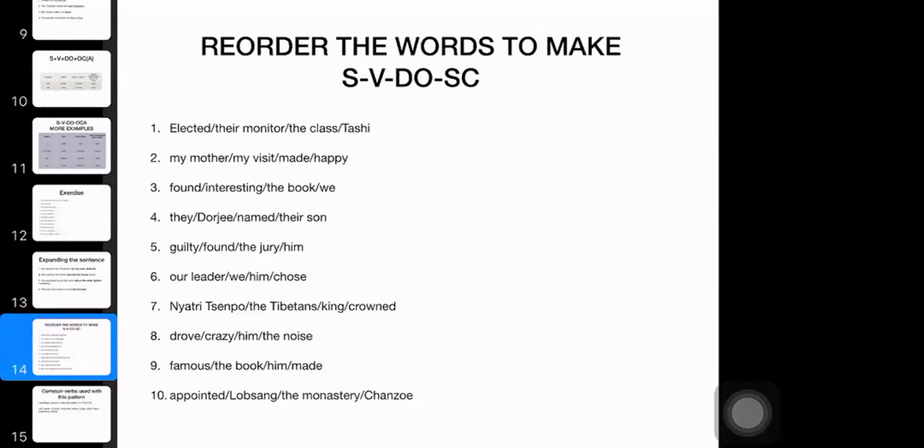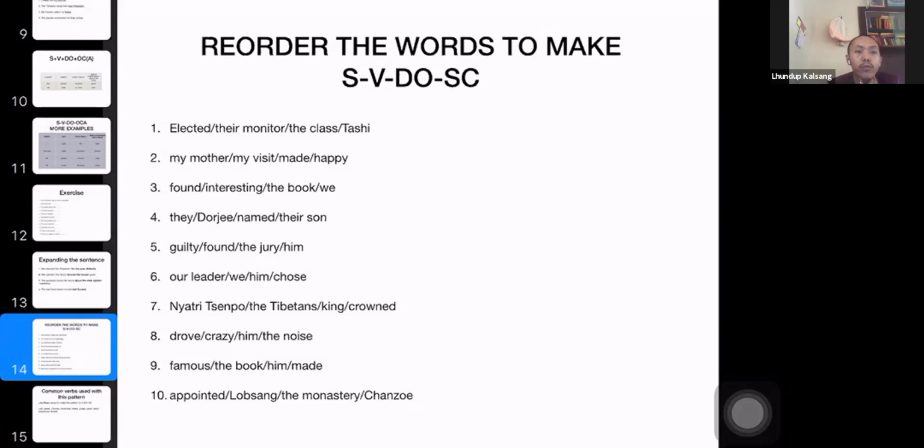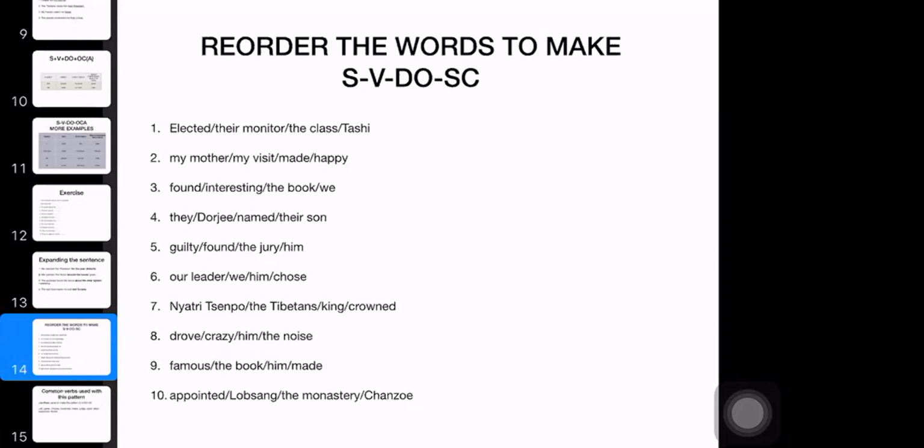My visit made my mother happy. Very good. My visit made my mother happy. Then: we found the book interesting. Yes. Then: they named their son Dorji. Yes, they named their son Dorji.